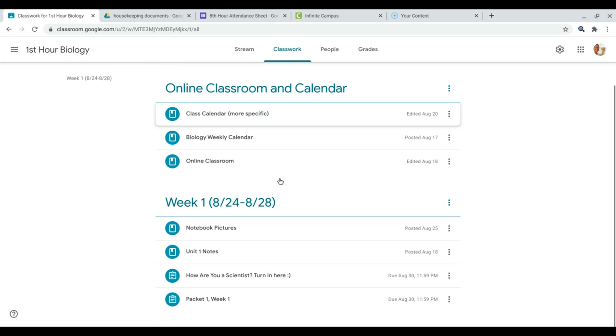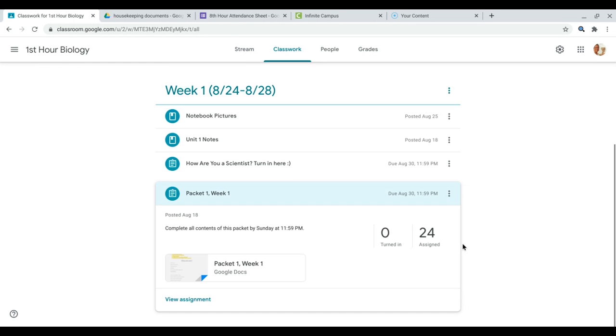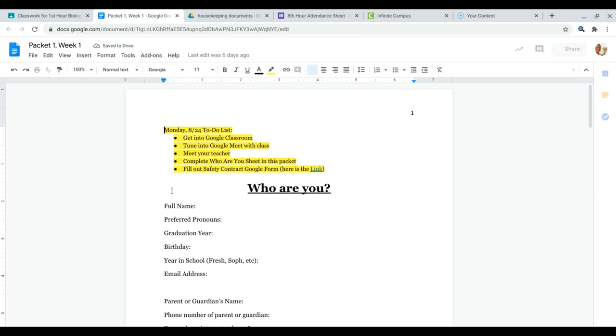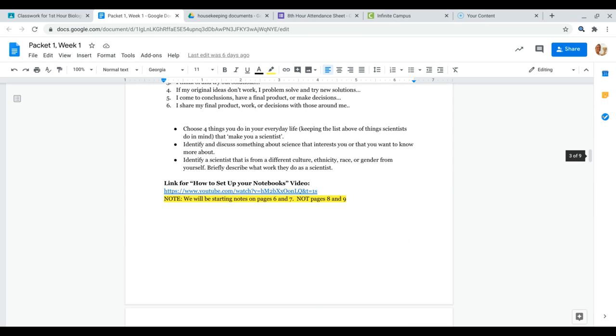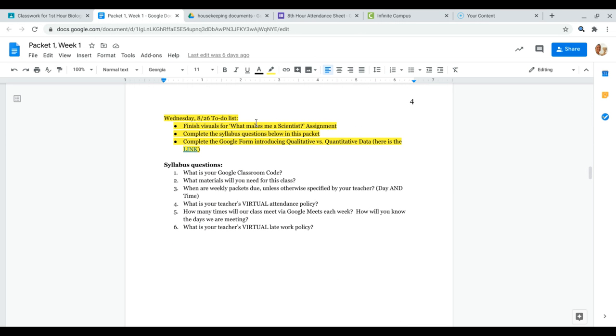I also had some people ask me questions on where they can find their to-do list. They're always going to be in your packets. So let me open that up. At the beginning of each day, you will find your to-do list at the top. If I scroll down, for Wednesday, you should have finished your How Are You a Scientist visual, completed the syllabus questions below in this packet, and completed the Google form introducing qualitative versus quantitative data. You're going to have to do this in order to successfully complete today's assignment.